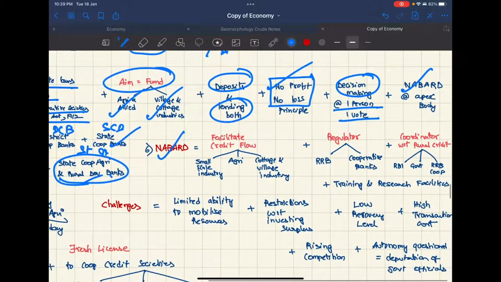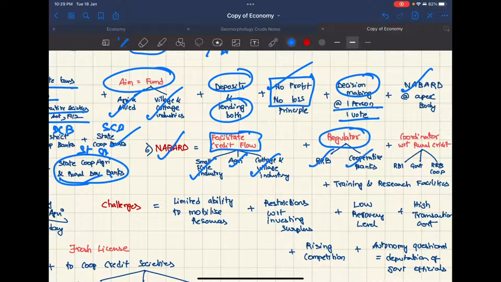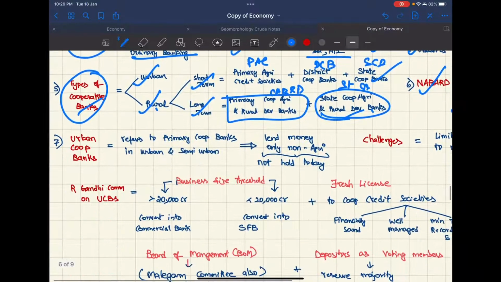So coming to NABARD, their target is to facilitate credit flow for agriculture, small scale industry, and cottage and village industry, and they act as regulator for RRBs and cooperative banks. They coordinate rural credit with RBI, the government, RRBs and cooperative banks. They also provide training and research facilities.